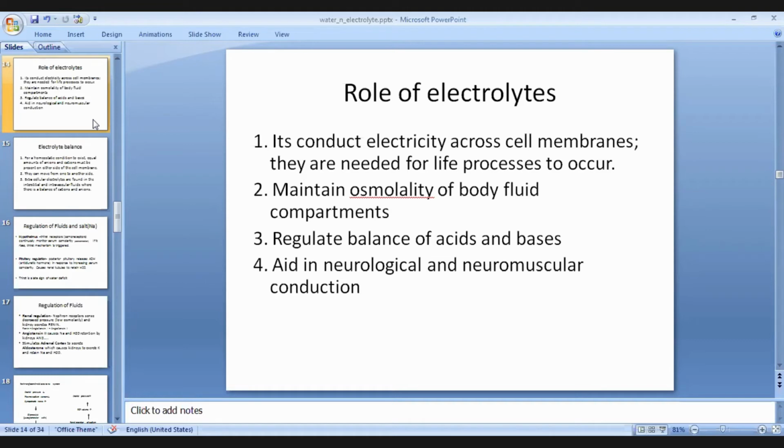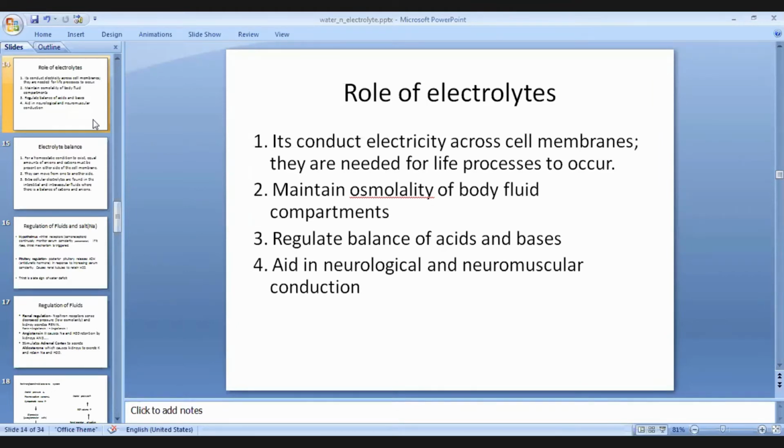All the membrane potential is created by those electrolytes, and because of that, there is conduction of electricity. That is a signal process. To create the signaling, they are transported in the form of electricity. They also maintain the osmolality of body fluid compartments. The osmolality should be maintained because it also checks the flow of fluid between different compartments.